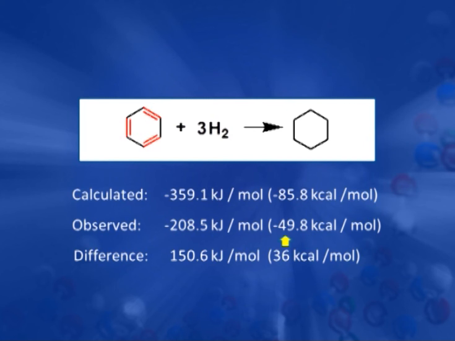But it was observed that the heat of hydrogenation is much less than the expected amount, that is minus 49.8 kilocalorie per mole. So, it leaves a difference of 36 kilocalorie per mole. What is this energy?